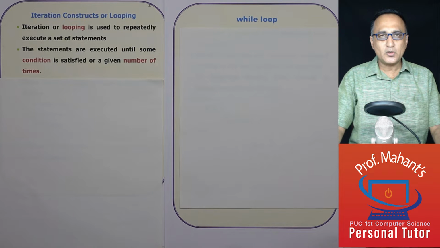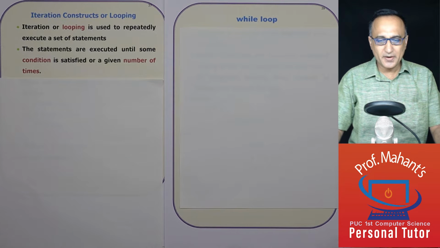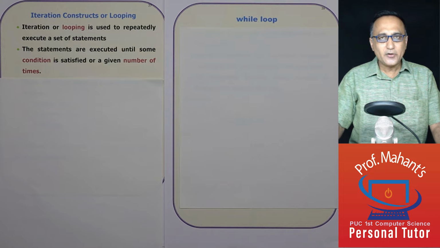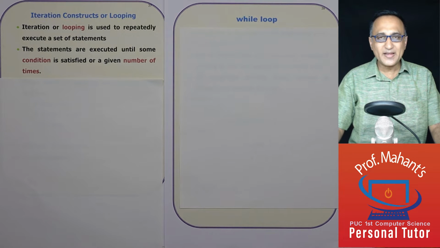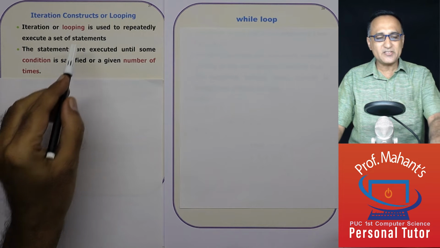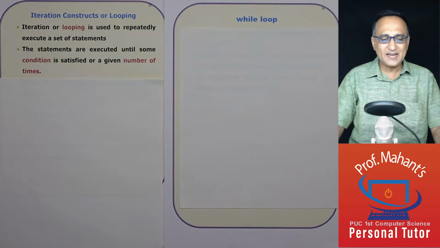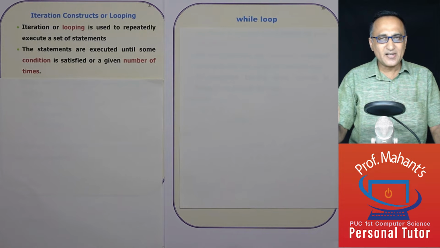We shall now talk about the different looping, repetition, or iteration constructs provided in C++. The words iteration, looping, and repetition really mean the same. What exactly is looping? It is used to execute zero or more statements again and again. Generally, there are two types of loops.